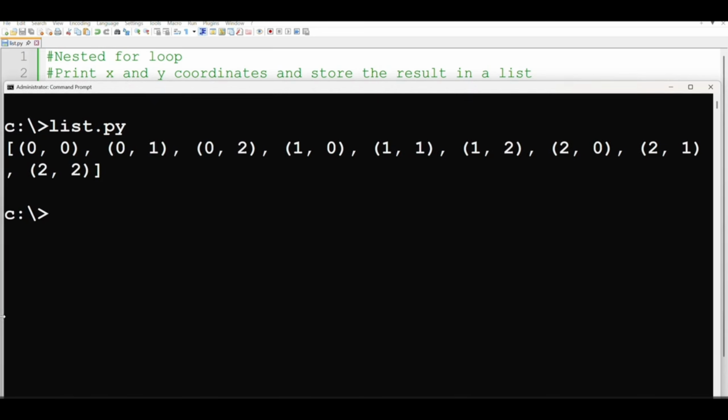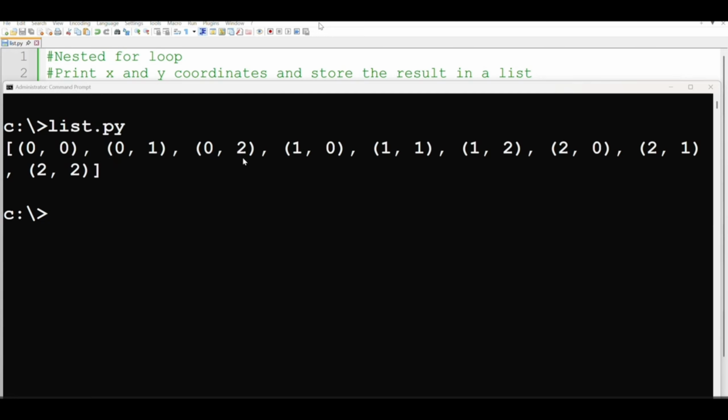Alright, so as you can see, this is our output where we had to print the x and y coordinates and store results within a list. So this is where I was saying the outer loop, when it grabs the 0, will loop 3 times within the inner loop, so it will be 0 and 0, then 0 and 1, 0 and 2.